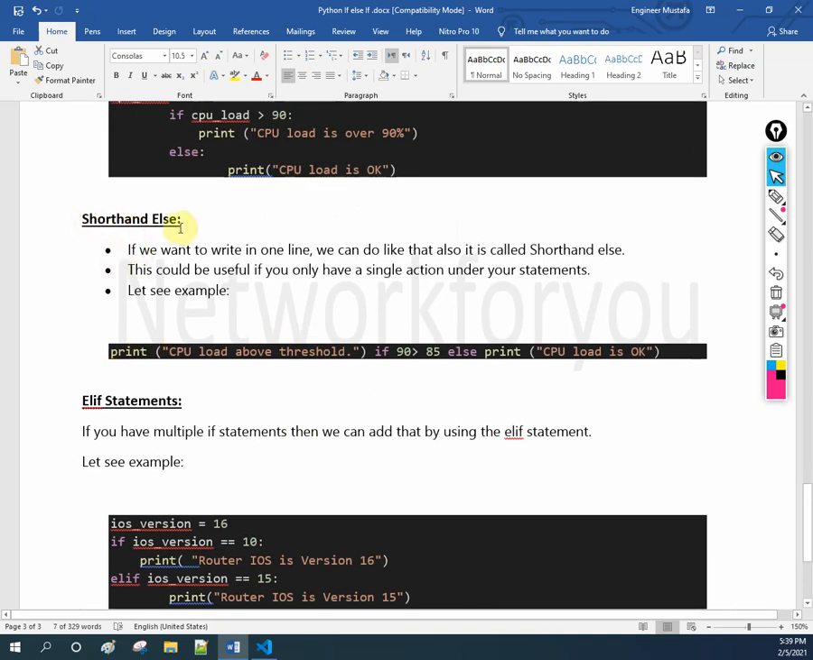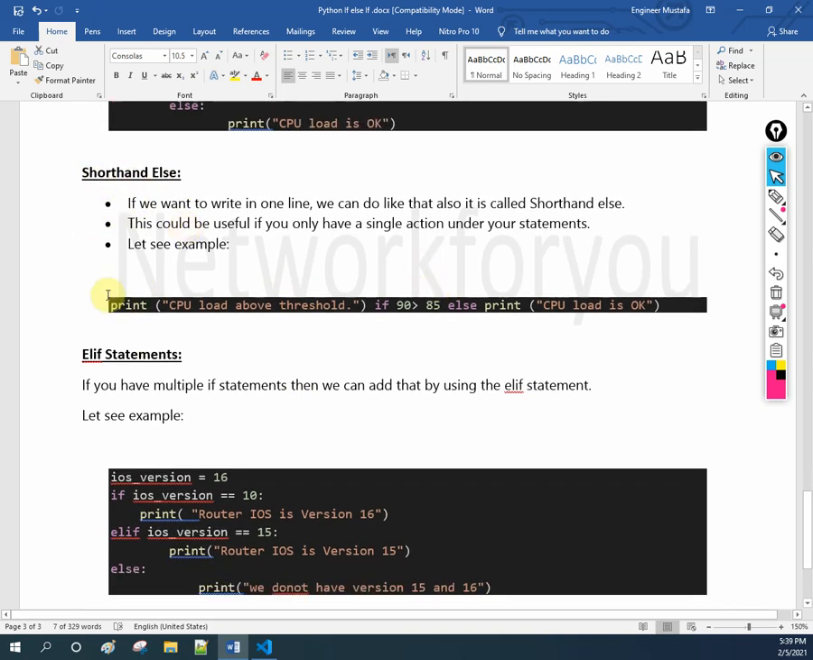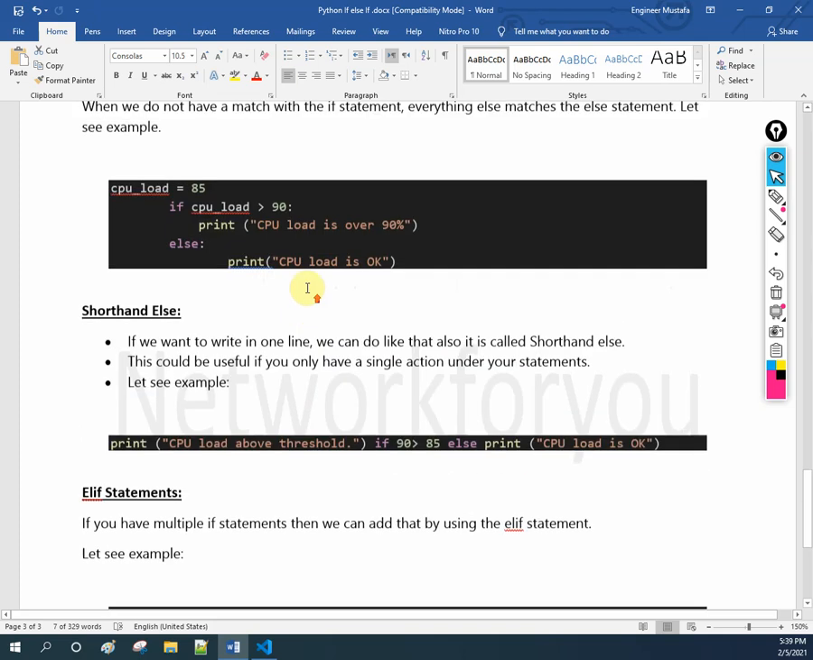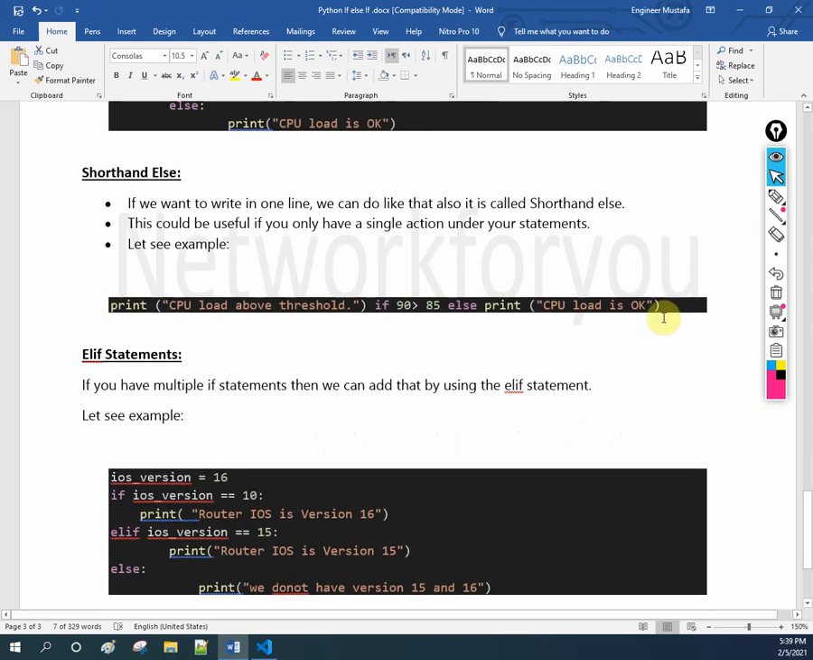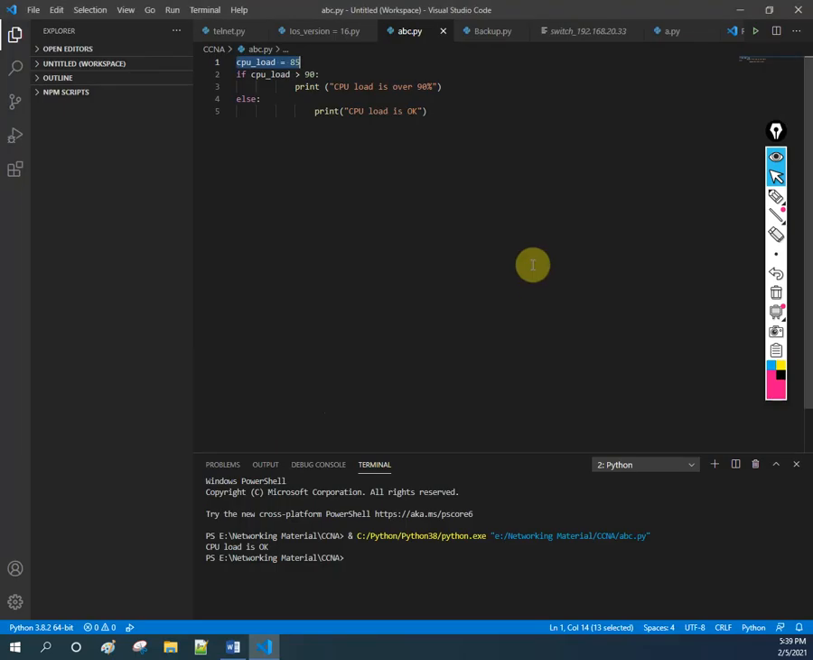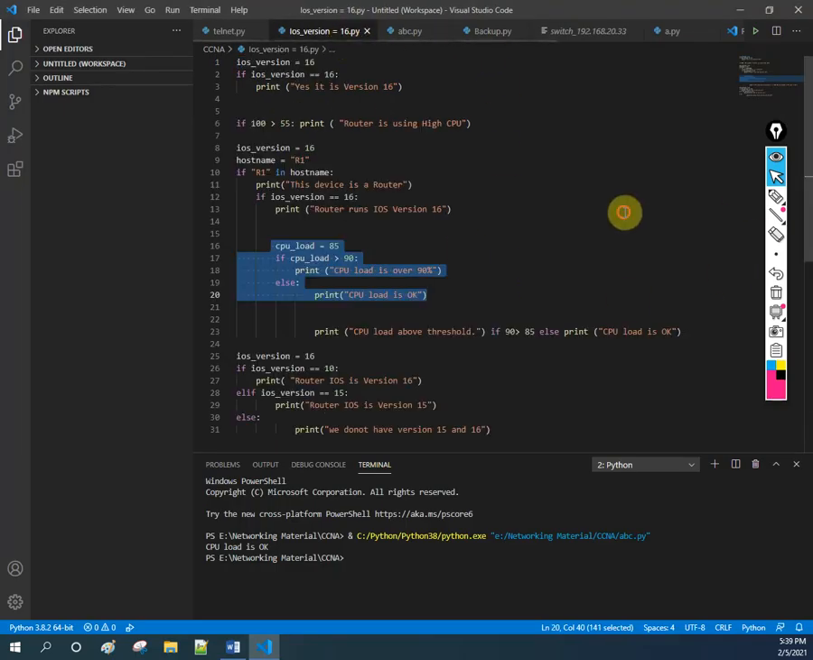So see here, shorthand else. If you want to do it in one line, we can write print this one if this is this, else this one. So what we are saying is print this one if greater than 90. So in short, it's the same thing, but we can write it in one line. You can try this on your PC, or let me show you. I already did it here, so I will show you, so you will have the idea.